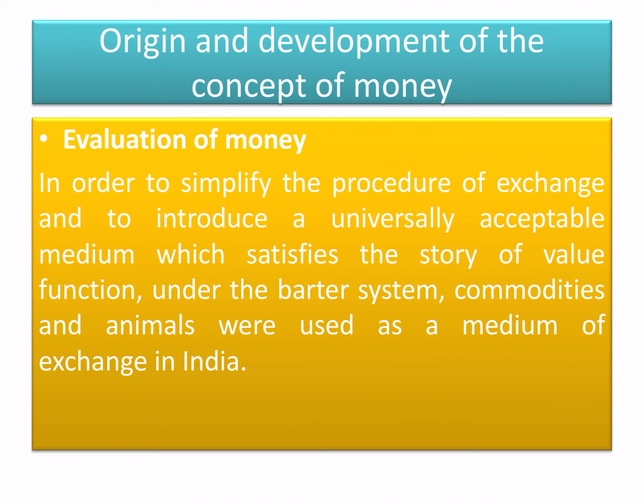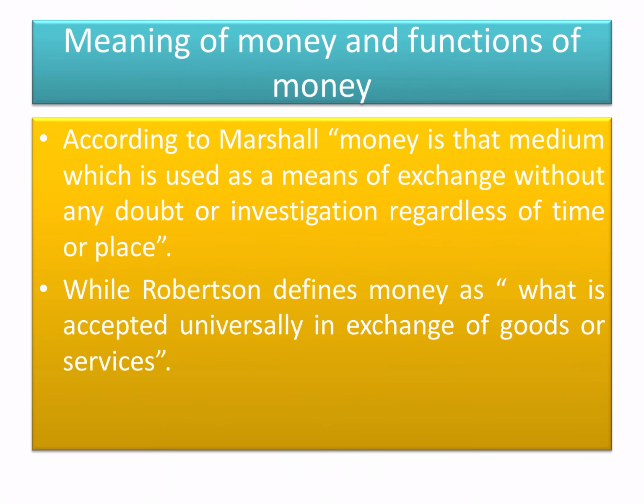When using the barter system, we exchanged commodity instead of commodity, animal instead of animal. So these types of mediums were used in India as an exchange medium.